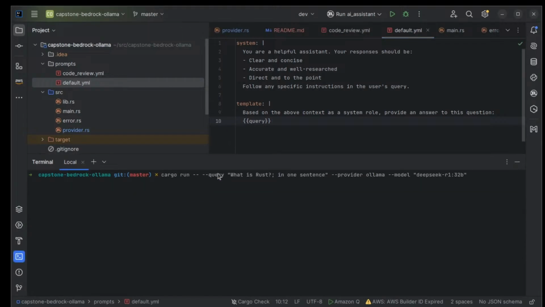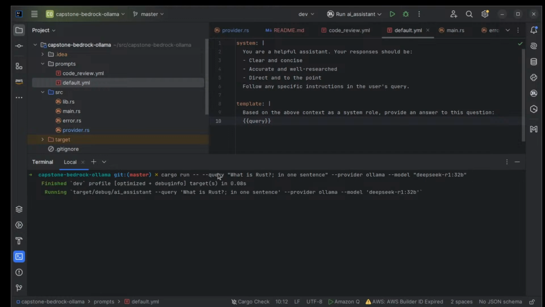All right, so first up here, I'm going to do a cargo run, and I'm going to pass in --query. So what is Rust in one sentence? Now take a look at this. I do --provider ollama --model deepseek-r1:32b. So what this means is that the 32 billion parameter quantized model that is reasoning, I'm not sending my data to some other location. People need to calm down about that. It's running right here on my machine against my NVIDIA GPU. I have a Lambda Vector workstation. Okay, let's go ahead and try it out.